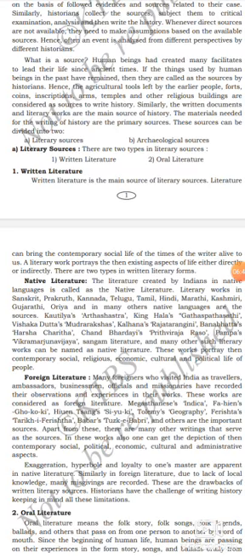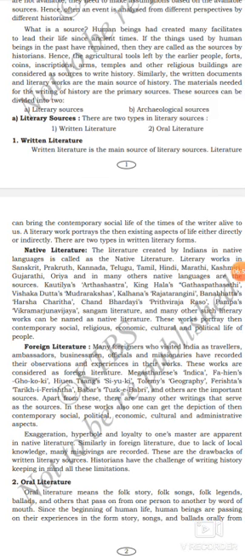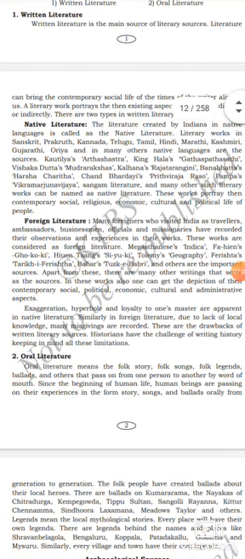A literary work portrays the then existing aspects of life either directly or indirectly. Written literature can be further classified into two types: native literature and foreign literature.